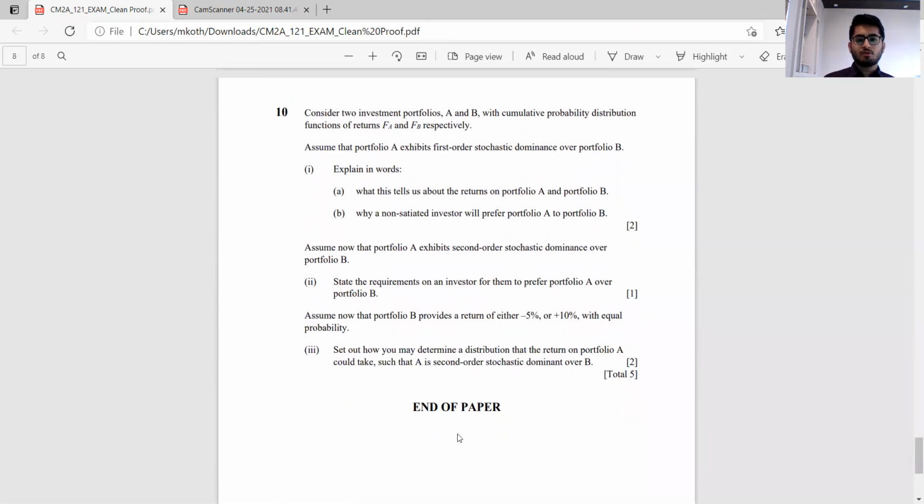And part three is, assume that now portfolio B returns either -5% or 10% with equal probability.